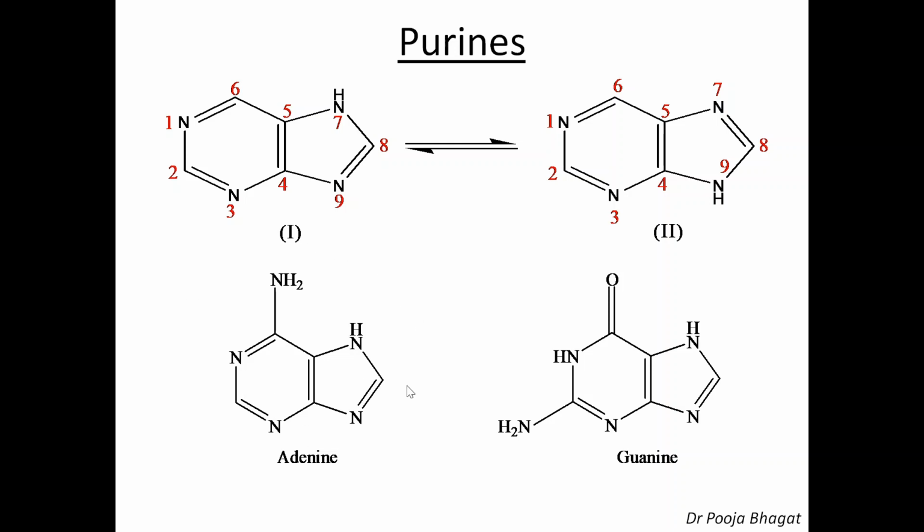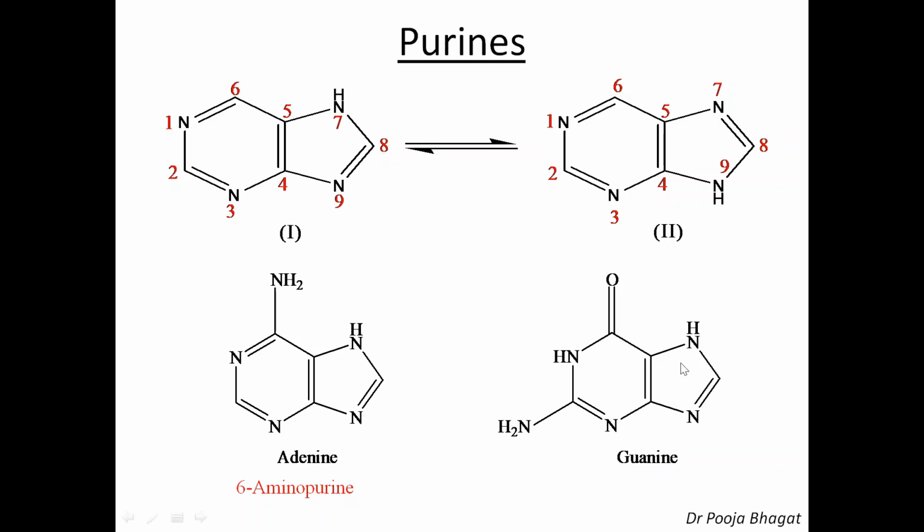And these are the two purine bases which are present in nucleic acid. This is adenine and this is guanine. Now, adenine, if I ask you to name adenine in terms of purine, can you do that? Yes. This is the purine ring. And what is the difference between this purine and adenine? The presence of an amino group, and the amino group is present at the 6th position. So, you can name adenine as 6-aminopurine. Okay. What about guanine?